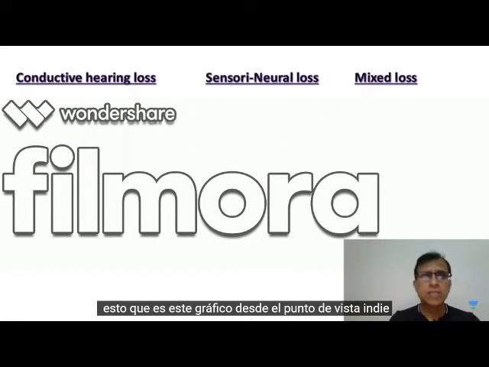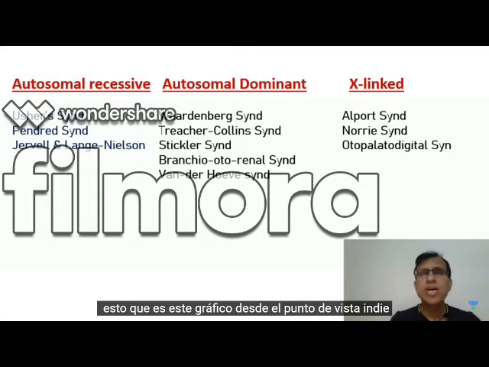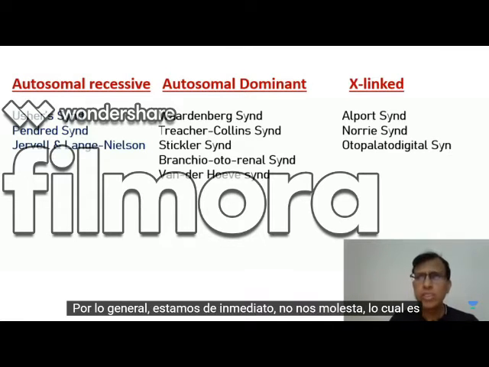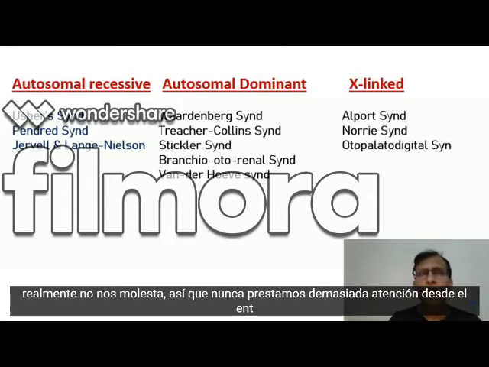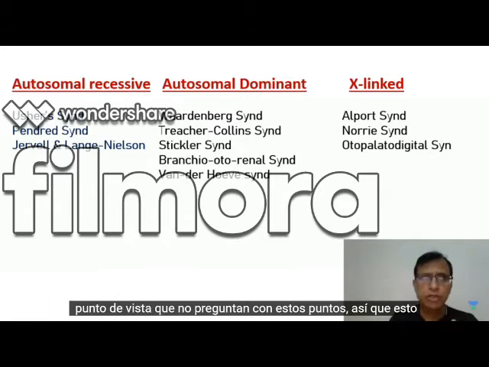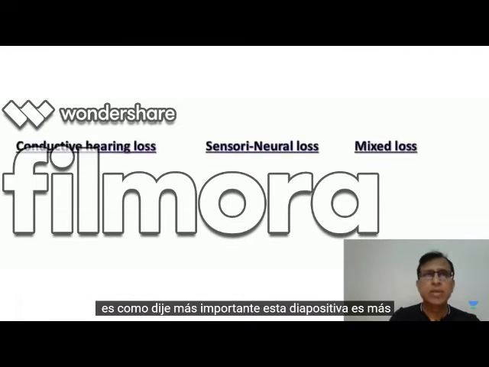This chart, from the ENT point of view, we are not bothered which is autosomal recessive or dominant or X-linked. We are really not bothered, so we never pay too much attention. From the ENT point of view, they don't ask you these points. So this is, like I said, more important.